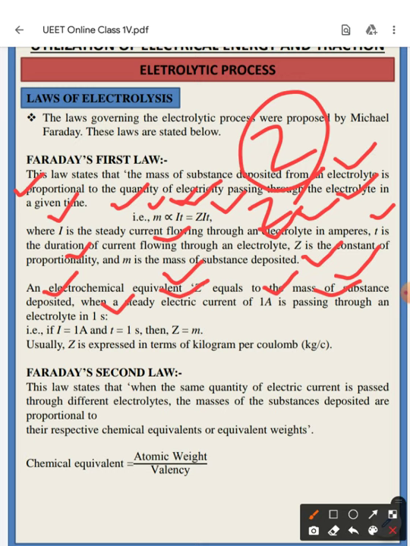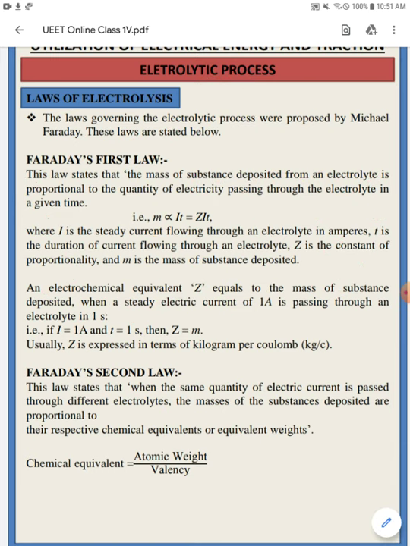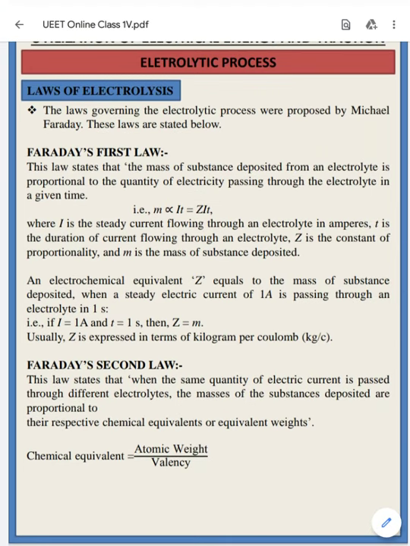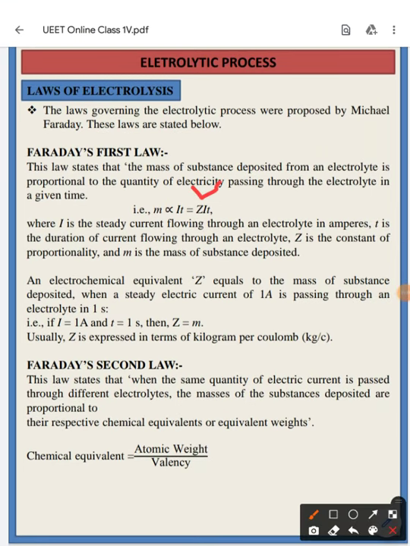That is, according to the law, m is equal to ZIT. So if I is equal to 1 amp and t is equal to 1 second, then mass is equal to Z. Okay, so again moving to the next.